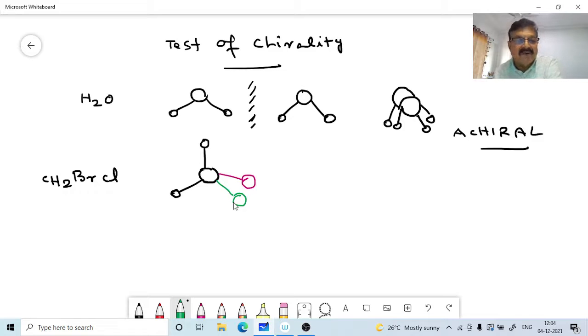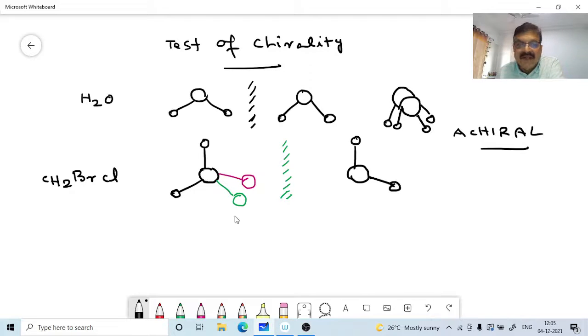So this is the compound CH2BrCl. Now how will you draw the mirror image? This is the mirror. This hydrogen will come over here, then these two things will go to the other side, like this.